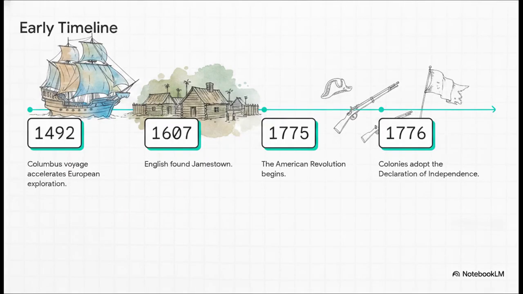But zooming out a bit, the timeline accelerated pretty quickly. In 1492, Columbus's voyage sparked a massive wave of European exploration, and by 1607, the English had founded Jamestown, the very first permanent English settlement. As colonies started growing up and down the Atlantic coast, well, so did the tensions. Heavy taxes and demands for self-rule finally pushed things right to the breaking point, leading us straight into 1775 and the explosive start of the American Revolution.